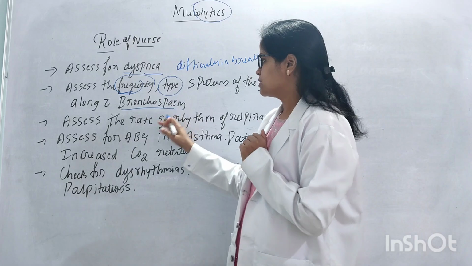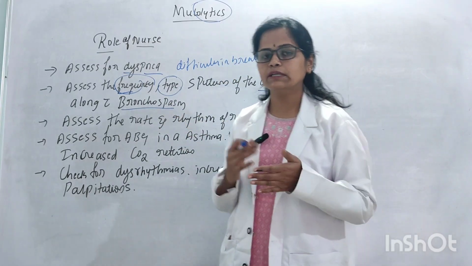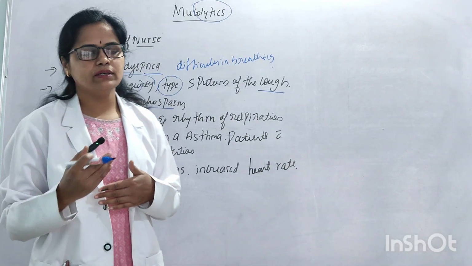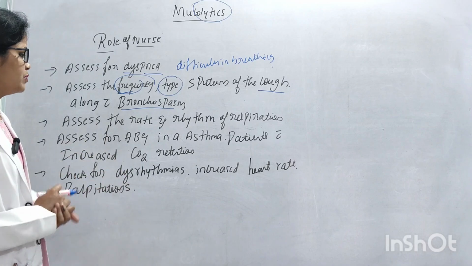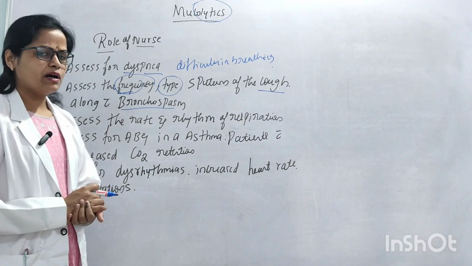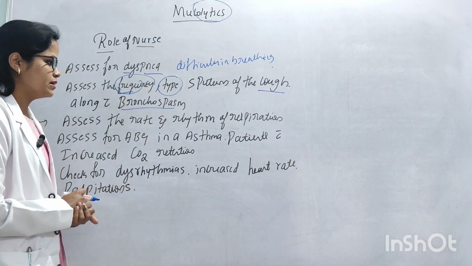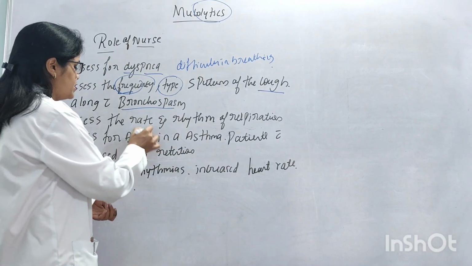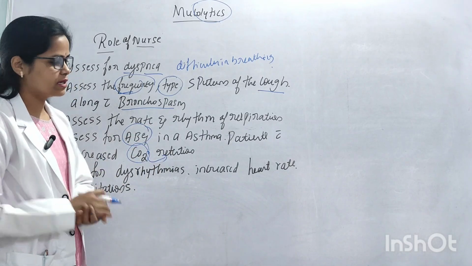Okay, and next is to assess the rate and rhythm of respiration, that is, whether the patient's respiratory rate is normal or abnormal. And next, assess the ABG. ABG is nothing but arterial blood gas analysis, in asthma patients with increased CO2 retention. ABG analysis should be done, otherwise CO2 is going to be retained, means stored inside the lungs.